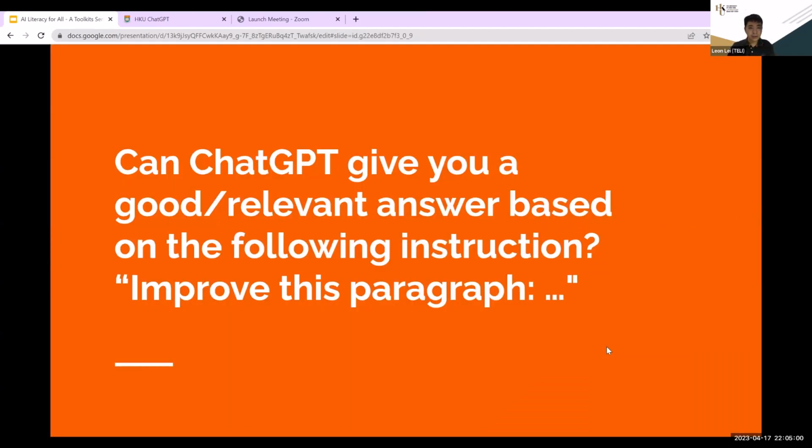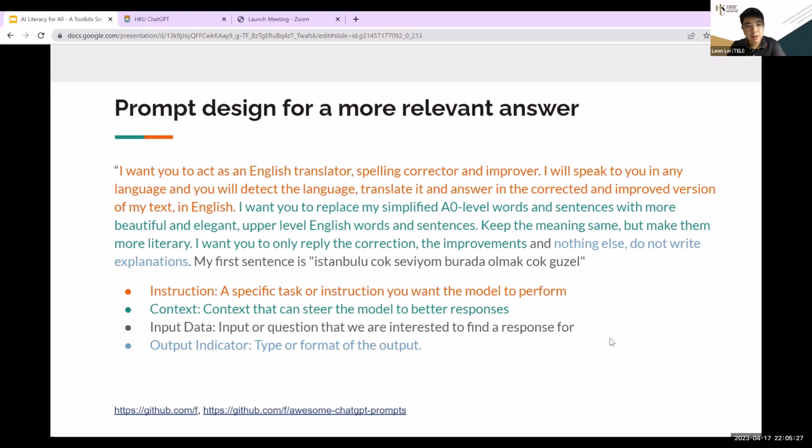Okay, so another question. Different people, students or teachers, are mentioning that ChatGPT can't give me a relevant or correct or perfect answer. So can ChatGPT give you a correct or relevant answer just based on a very simple instruction, like "improve this paragraph," etc.? The answer is no. So instead of using just these three terms, I can expand it to a very long instruction. That's why prompt engineering comes in.